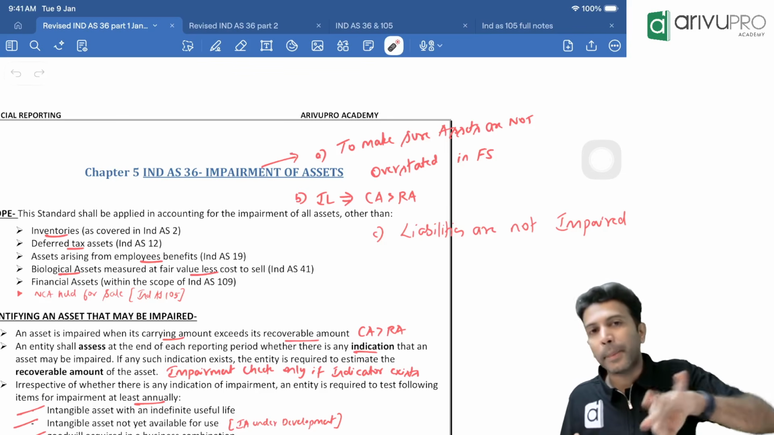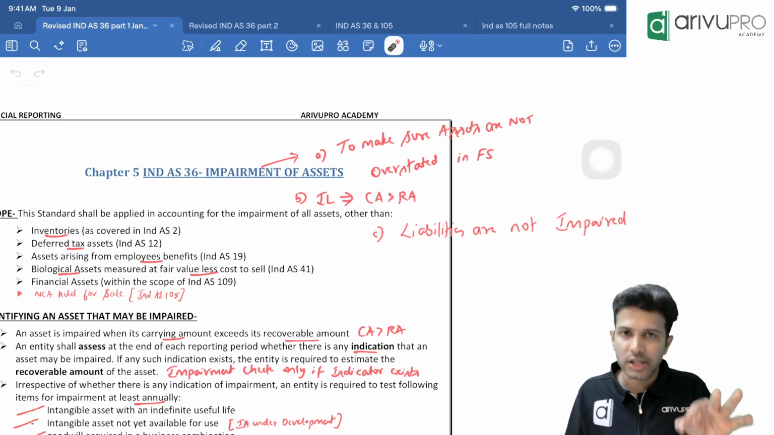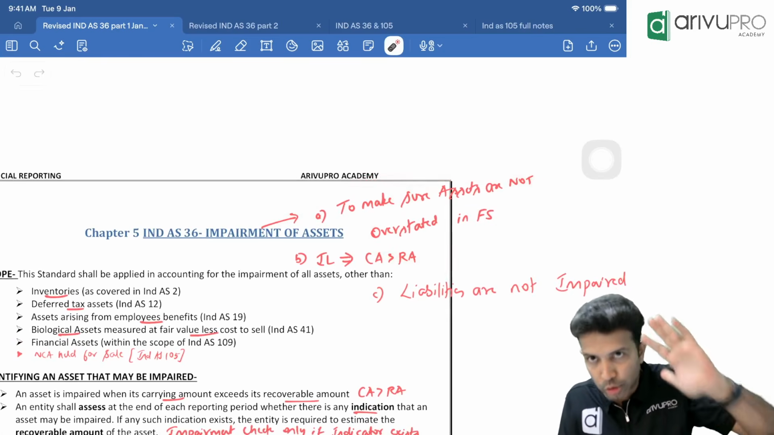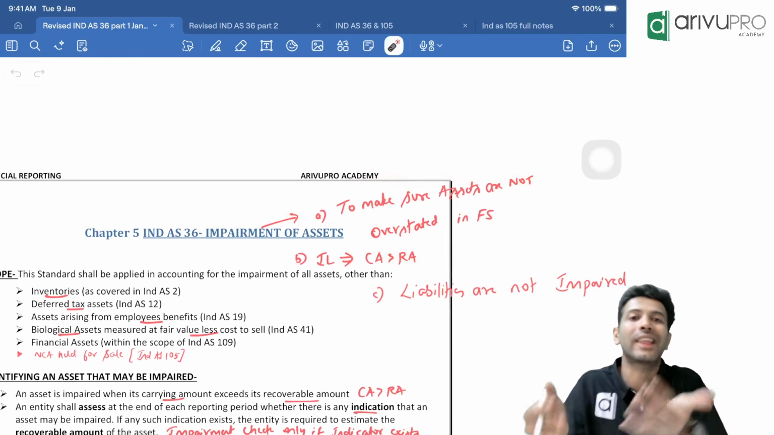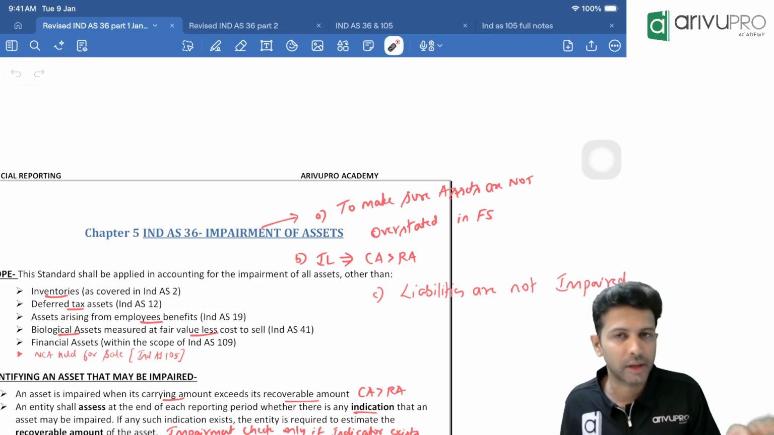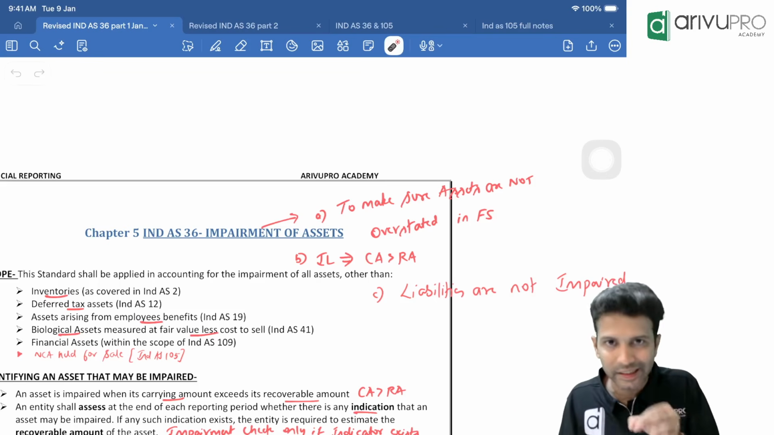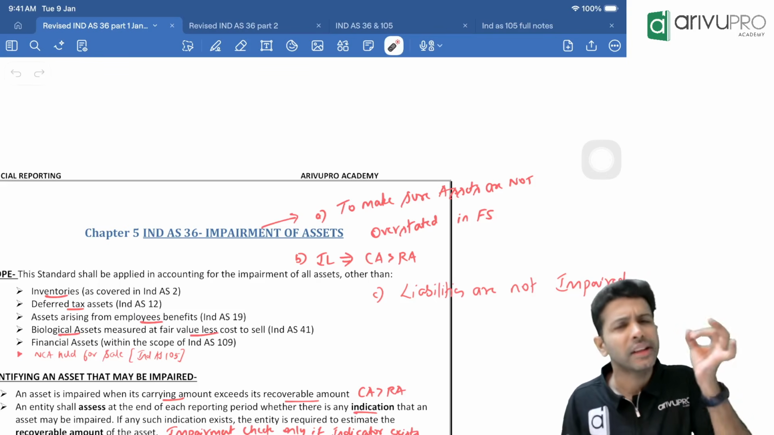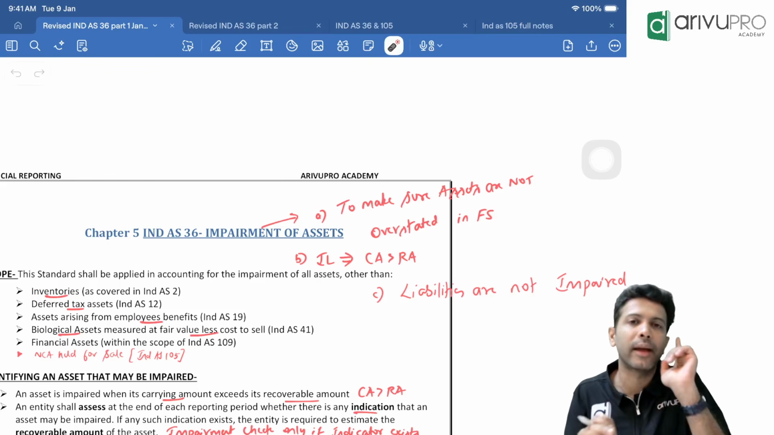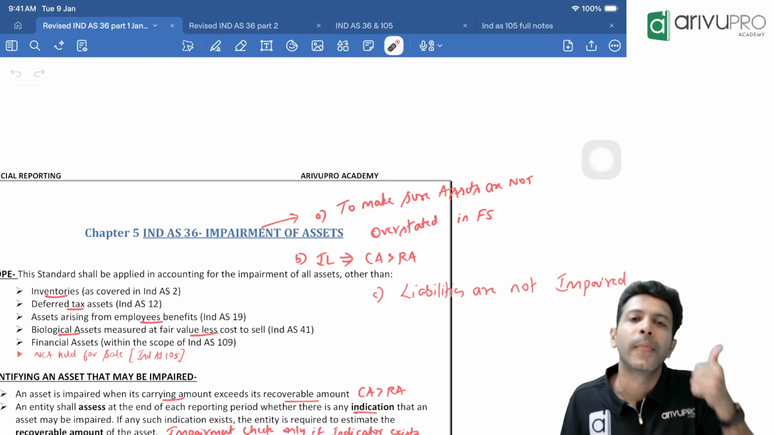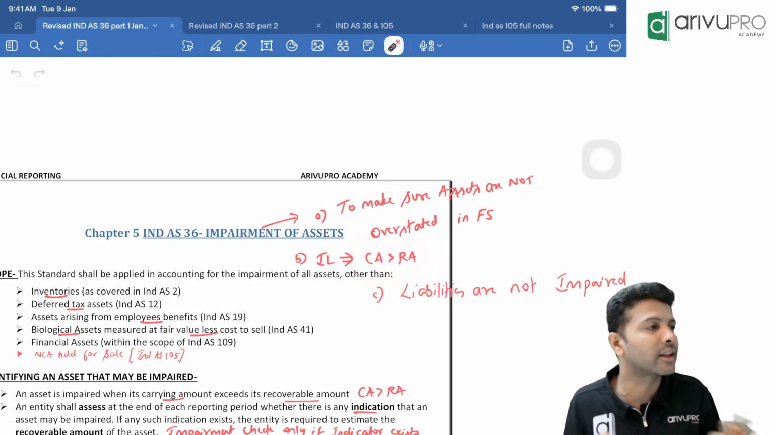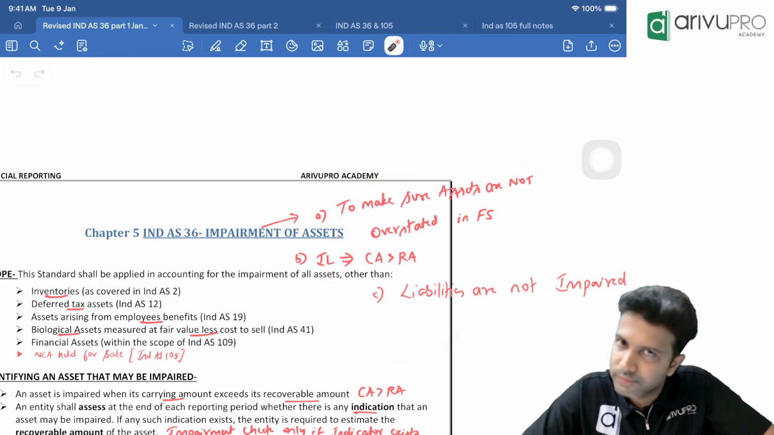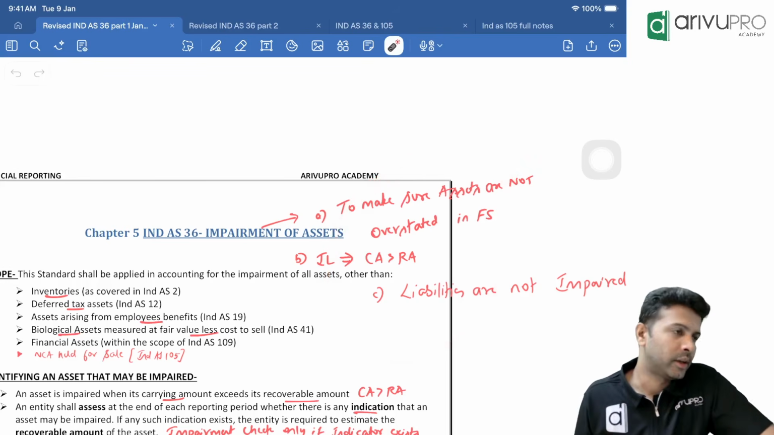And the background behind the standard is that the assets should not be overstated in the financial statement. Assets should not be shown at more than what they actually are in the financial statement. That is the main intent behind this particular standard. And we already know impairment loss will only come in one and only one circumstance. What is that? Only if carrying amount is greater than recoverable amount. These are the main headers or overview of Ind AS 36 so far, okay? All right.